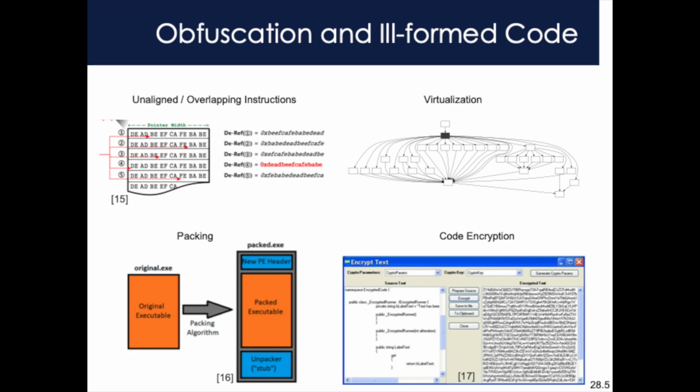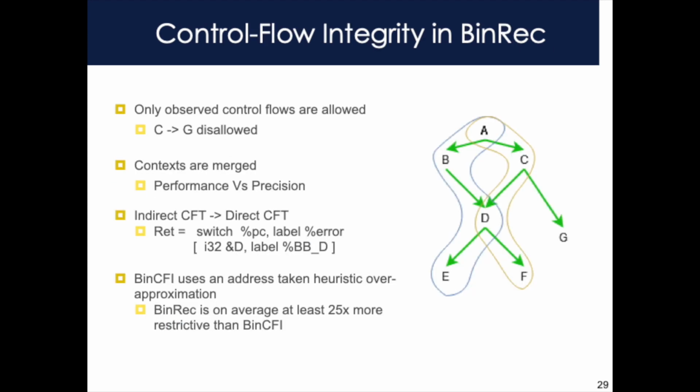To remove virtualization obfuscation, we instrument the binary with BinRec and execute it again to record the control flow graph. Please see our paper for details. We automatically retrofit all programs rewritten with BinRec with control flow integrity. We use the dynamic traces to determine our CFI policy. If a control flow edge was taken in the traces, it is allowed.